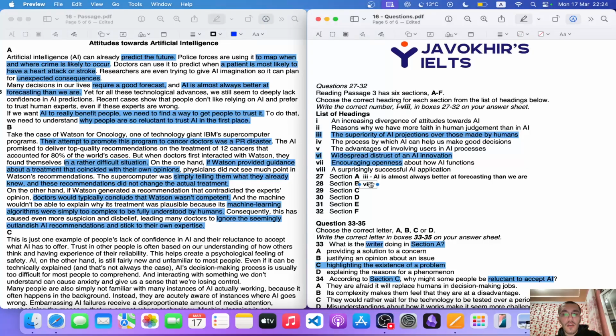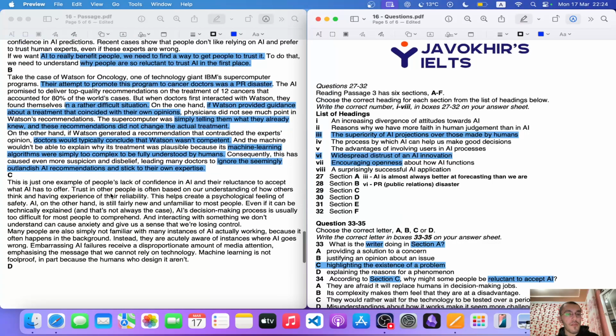So if I just put that PR, which means public relations disaster, and that's it. There we go. PR, public relations, which is a synonym for widespread. So section C. This is just one example of people's lack of confidence in AI and their reluctance to accept what AI has to offer.